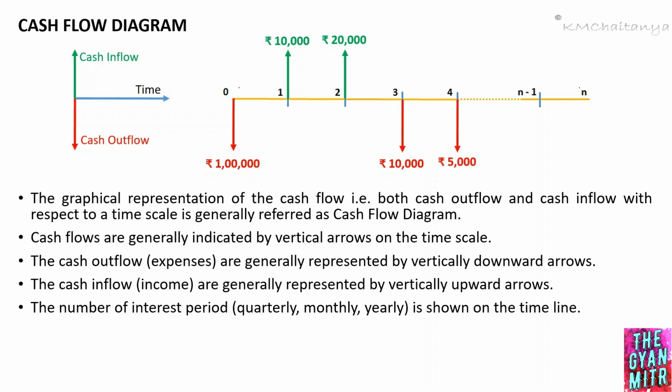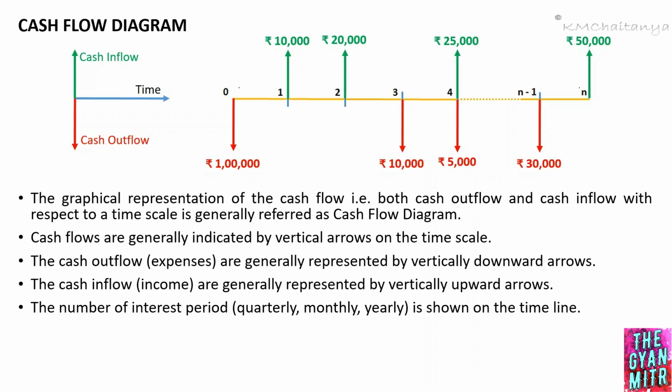At the end of the fourth interest period, again there is a cash outflow of rupees 5,000. Also, there is a cash inflow at the end of the fourth interest period, which is represented by a vertically upward arrow of rupees 25,000. Similarly, it goes on, and we'll see at the end of the n-1 year and nth year. At n-1, there is a cash outflow of rupees 30,000, and at n, there is a cash inflow of 50,000 rupees.